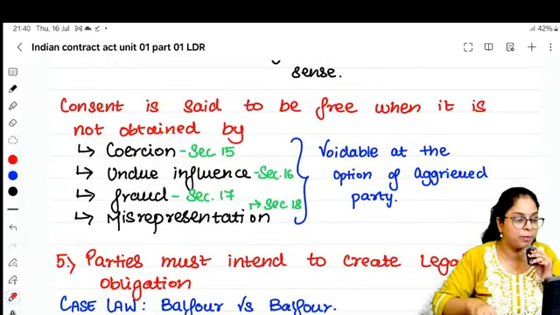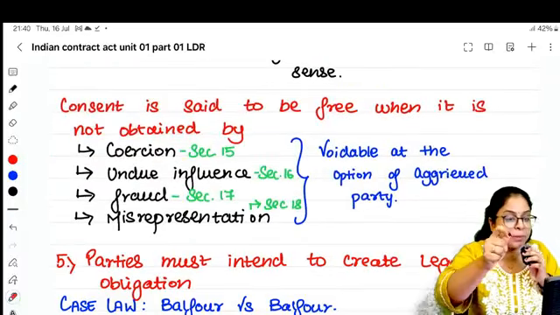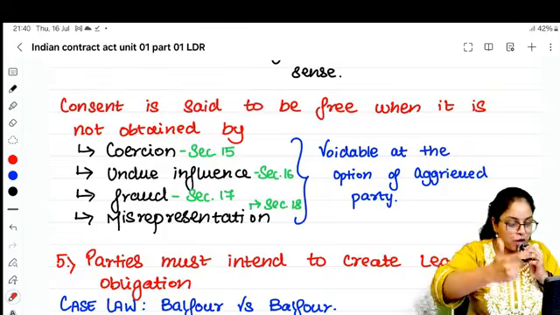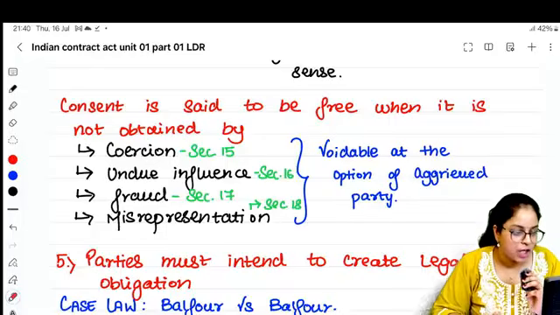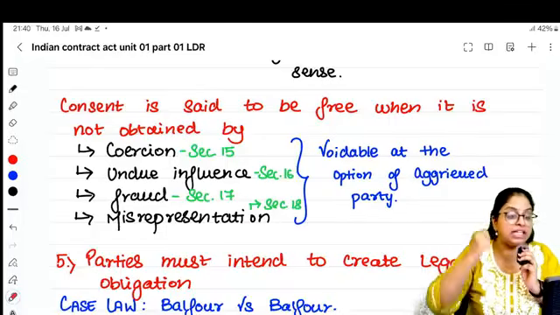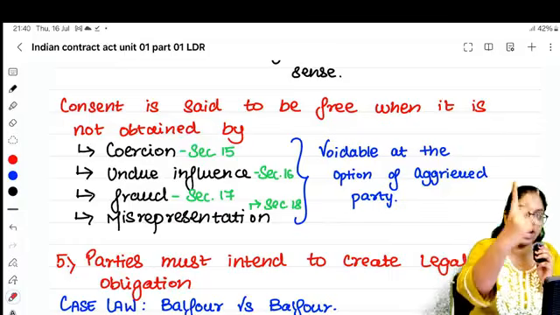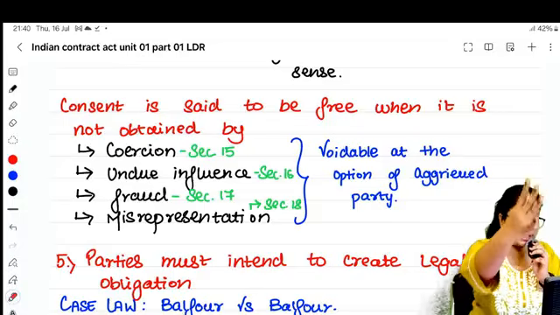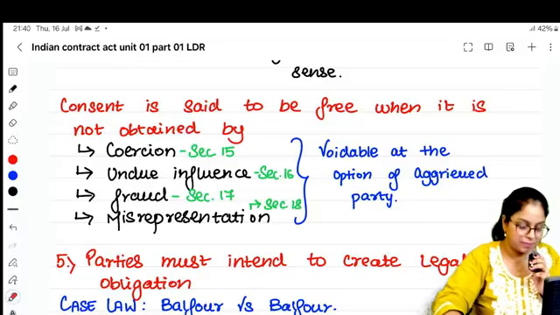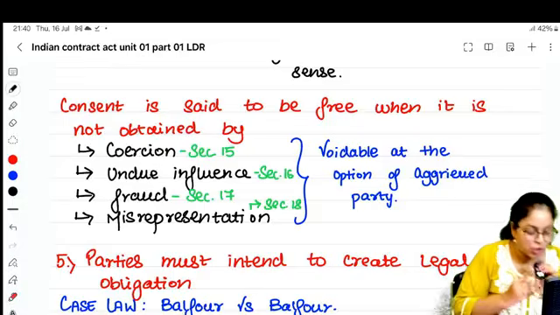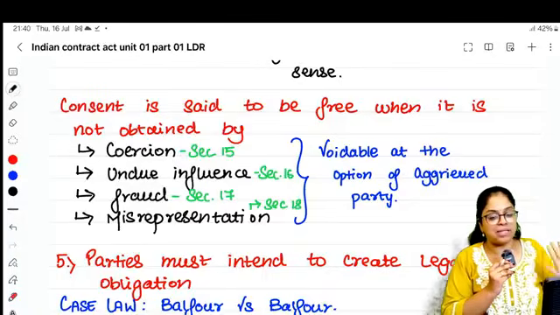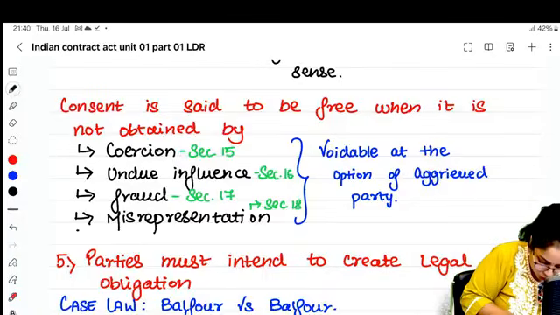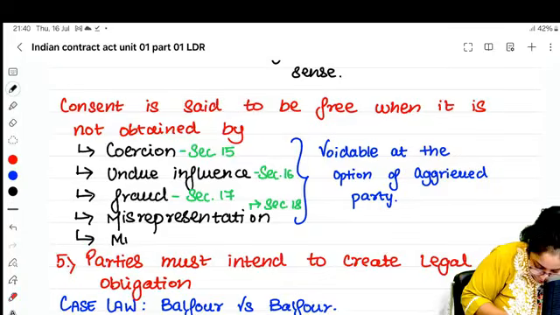When is consent said to be free? When it is not obtained by coercion, undue influence, fraud, misrepresentation and mistake. Right? Sections, if we have to quickly revise, coercion is 15, undue influence is 16, fraud is 17, misrepresentation is 18. And there's also one more section, mistake.